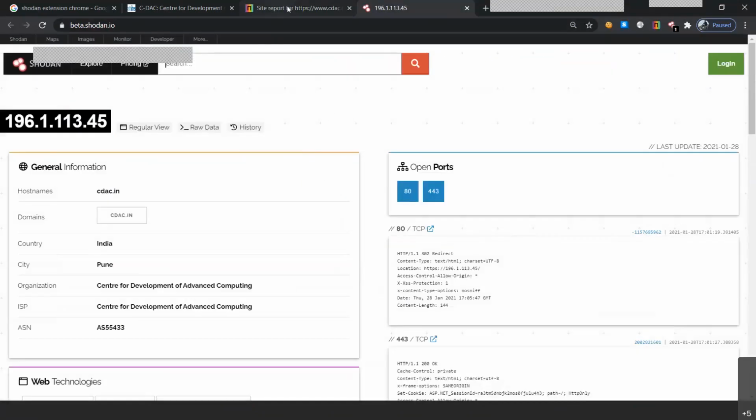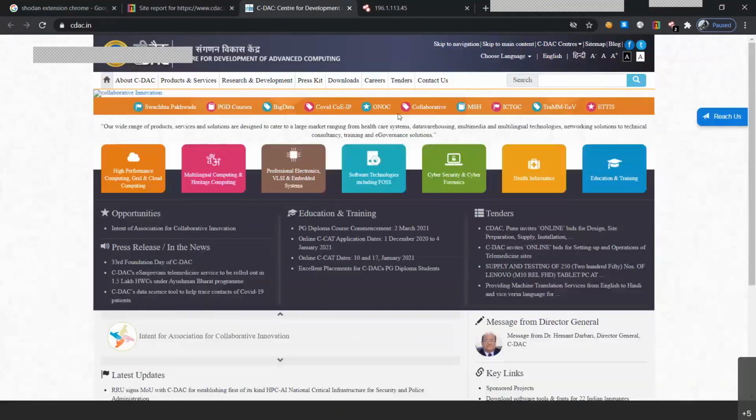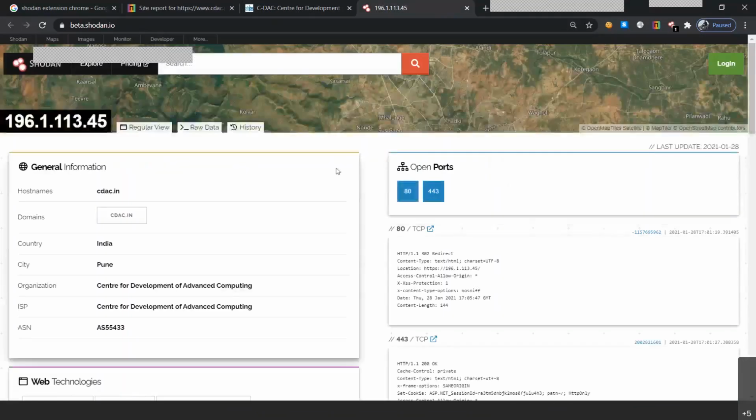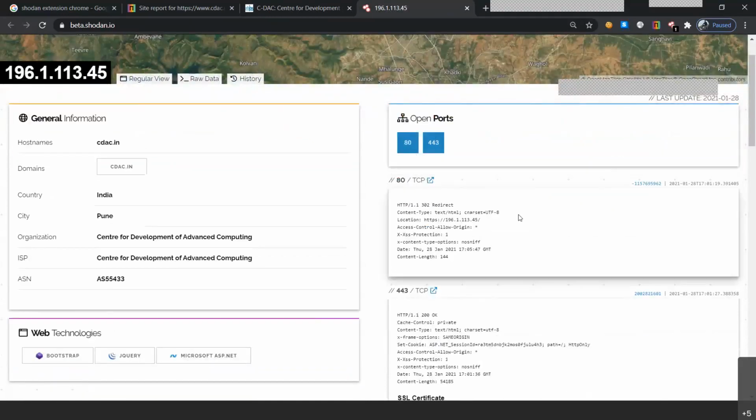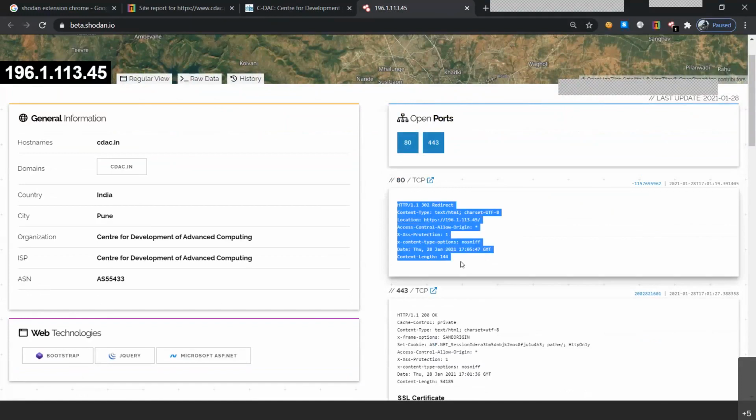So CDAC's website is a very secured website, so our information will be less on these types of websites. So as you can see, CDAC has the general information such as was given in Netcraft, along with the open ports that were not given in Netcraft. So we have got these ports open in our particular website for the HTTP and HTTPS protocols. We got port 80, and we got the server response, or the proxy data, or you should say the HTTP headers which we get from the particular response from a website.